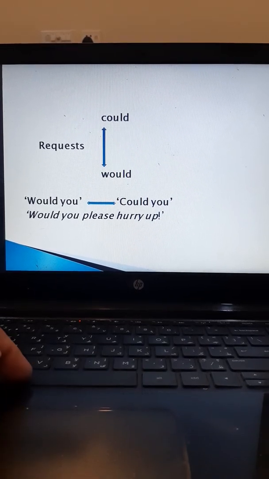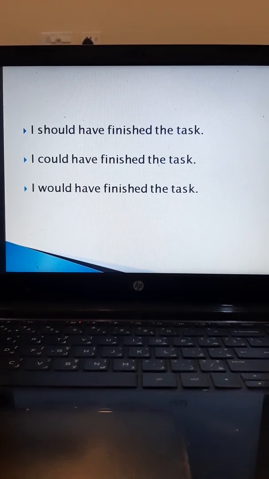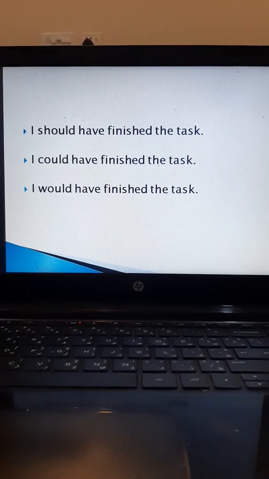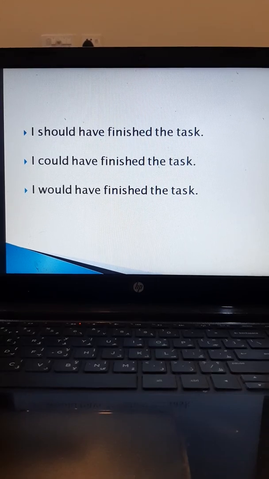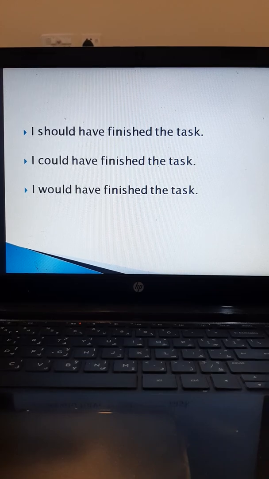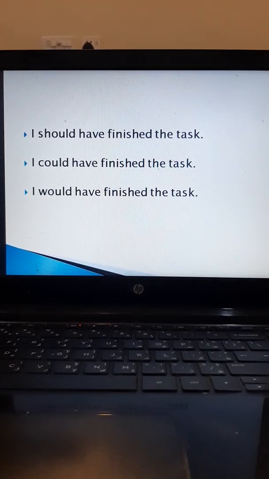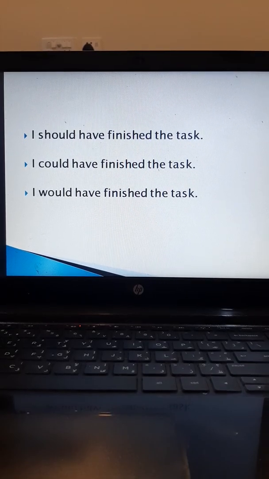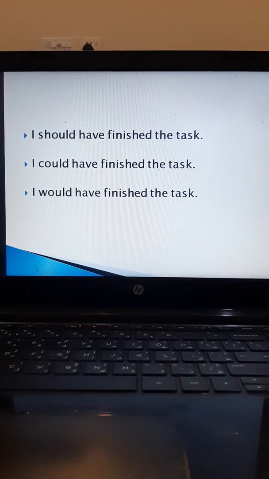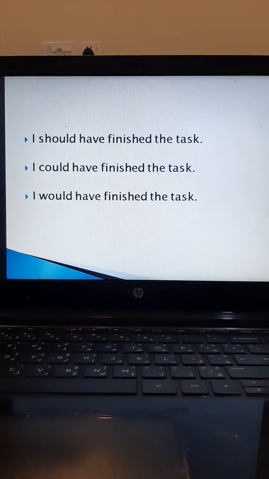Okay, one last explanation, and I'm sure it will clear the differences. Now, look at these three sentences. I should have finished the task. I could have finished the task. I would have finished the task. Now, as you can see, with should, could, would, these three are followed by have and the third form of the verb, which makes the perfect tense. Now, in all the three sentences, we can see that the task has not been finished. But how is the sense different in all the sentences?